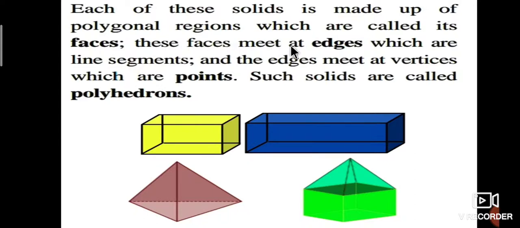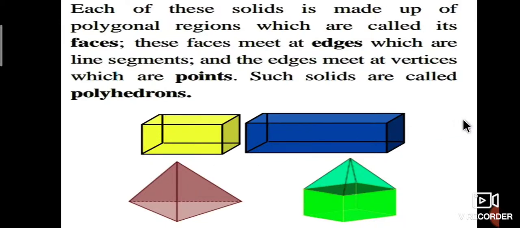These faces meet at edges, which are line segments, and the edges meet at vertices, which are points. Such solids are called polyhedrons. Students, observe here. These are the three-dimensional shapes. In this one, these are the faces, 1, 2, 3, 4, 5, 6, and this one is an edge. These are all points.